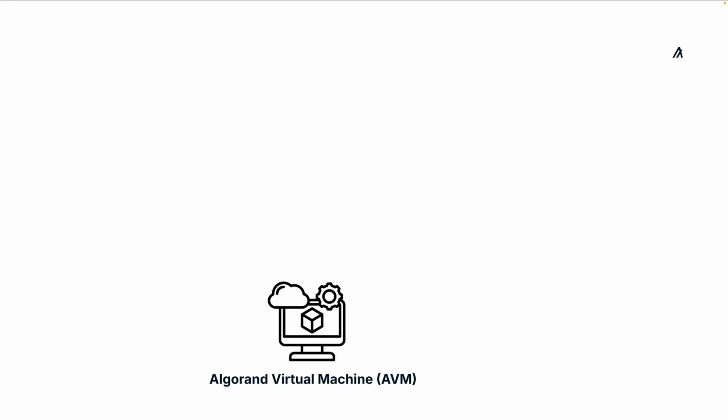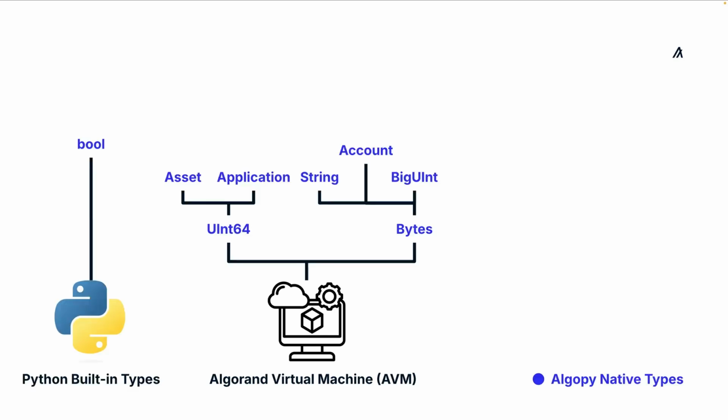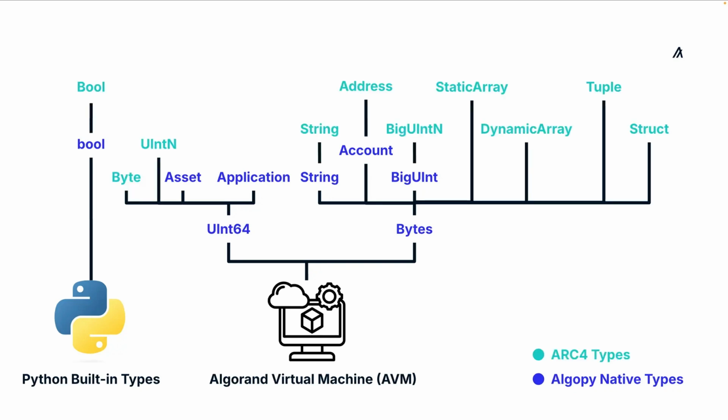The Algorand Virtual Machine, or in short AVM, executes smart contracts on Algorand and it natively supports just two data types, UInt64 and byte arrays. To give developers more flexibility, Algorand Python provides several AlgoPy native types in the AlgoPy module, and more standardized ARC4 types, including complex data types like dynamic arrays, tuples, and structs.